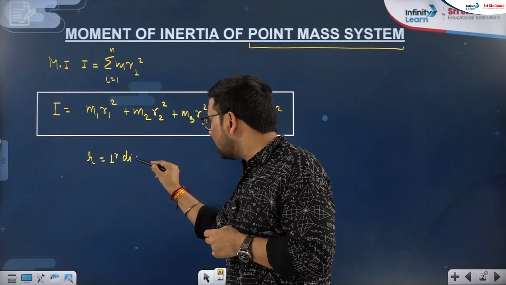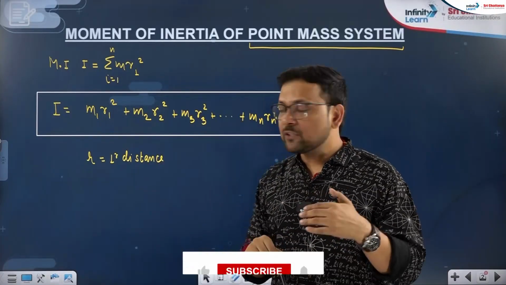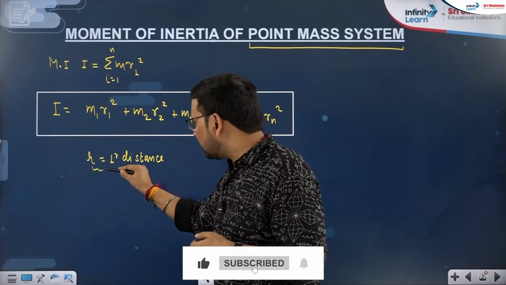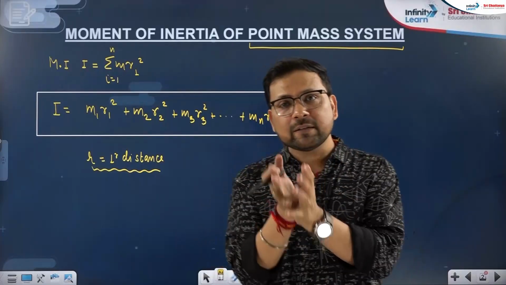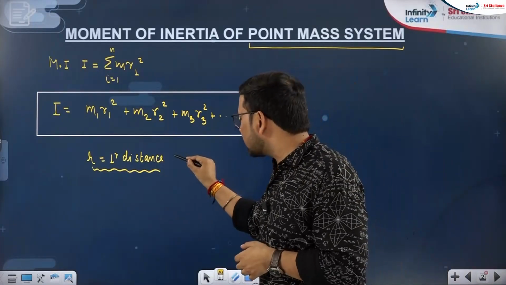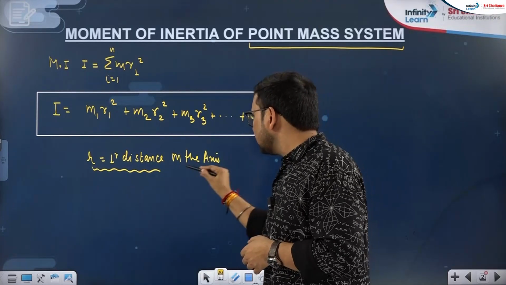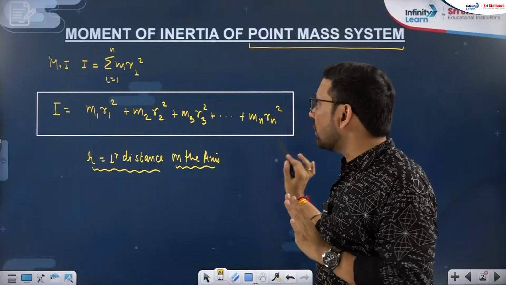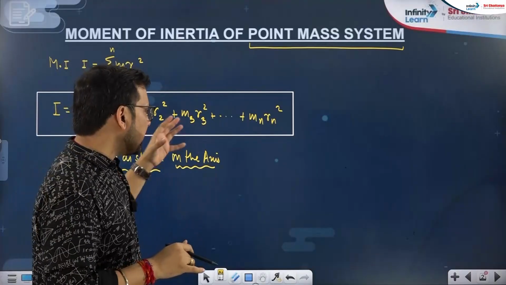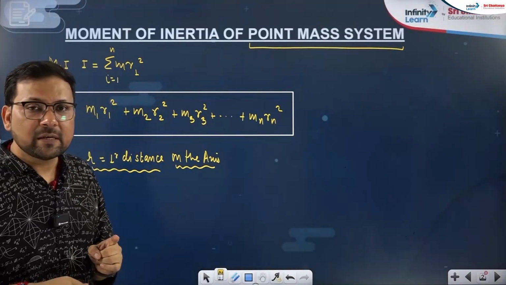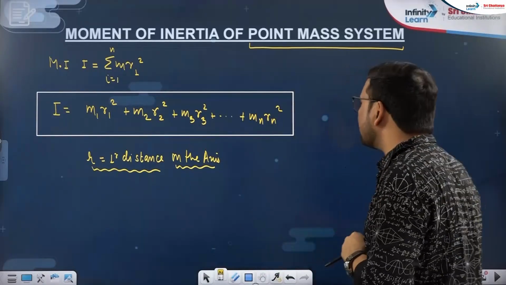I am insisting on this because sometimes we can make the mistake of just taking the distance that is given in the question. That's why I am repeating it. It should be in your mind. You should not just follow the distance given in the question. You have to realize whether that given distance is the perpendicular distance to the axis. That is the simple formula. We will do a couple of questions on this, and while I am taking them, just keep in mind: as many masses, as many moments of inertia, and perpendicular distance. If that is okay, we will see a few questions on it.